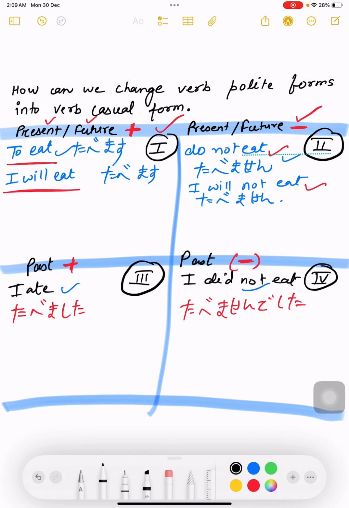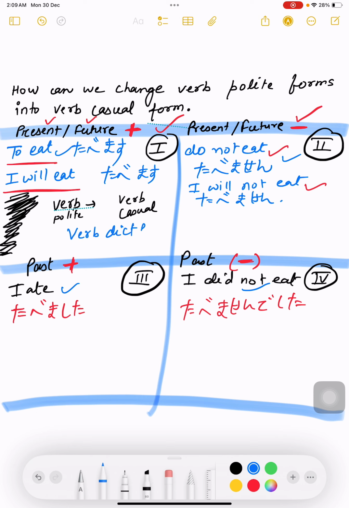If your verb is falling under the first quadrant, and you want to convert the verb from polite into casual, you have to apply the verb dictionary form. This is the rule, which I am highlighting in yellow.